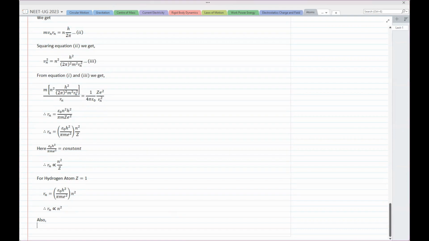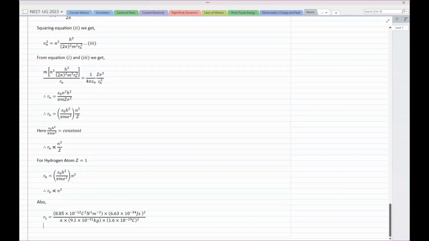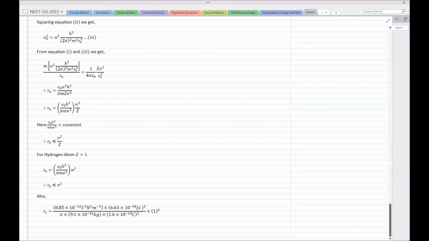Let me calculate R1 and show you. R1 is into 1 square, of course, because without squaring it the answer will not come. So what is the value of epsilon naught? It is 8.85 into 10 raised to minus 12. I am purposely writing units also. This is per coulomb square per Newton meter square, right?